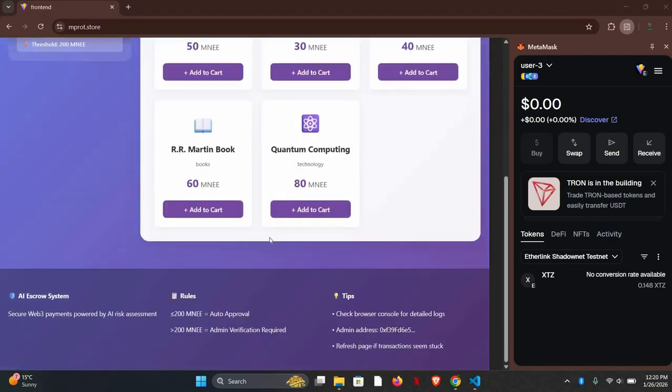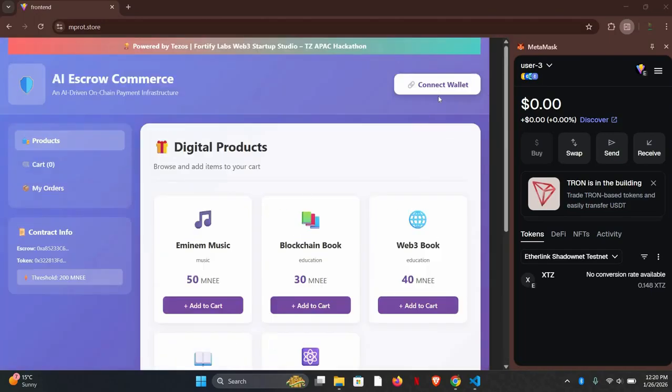If you go to the bottom, you will be able to see that if the amount is under 200 MNEE, AI auto approves, and if the amount exceeds 200 MNEE, admin verification is required. So let's begin. First, connect the wallet. Connected. Now let me show you the RPC of Etherlink.